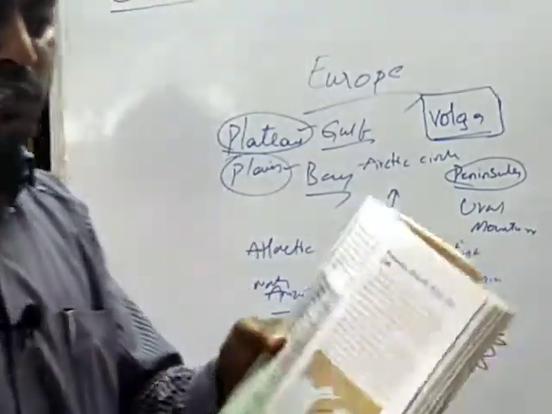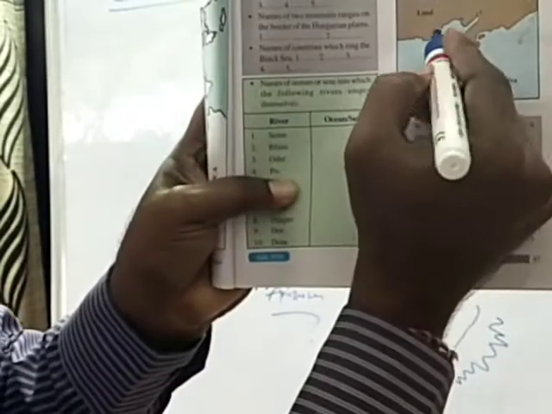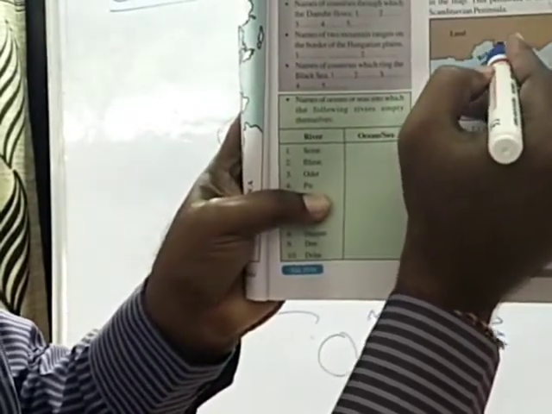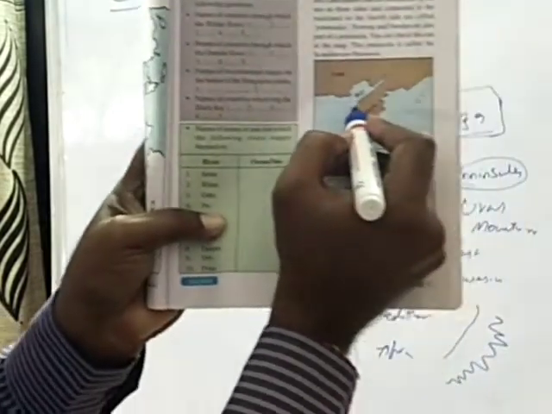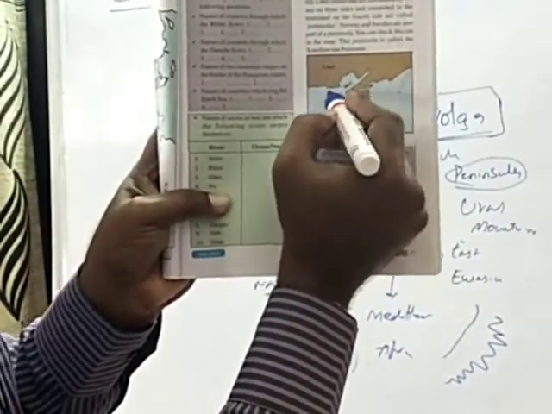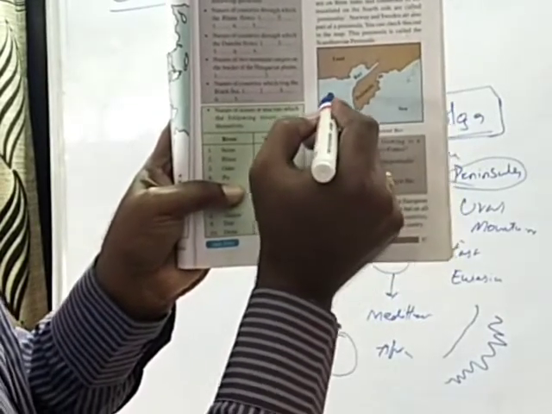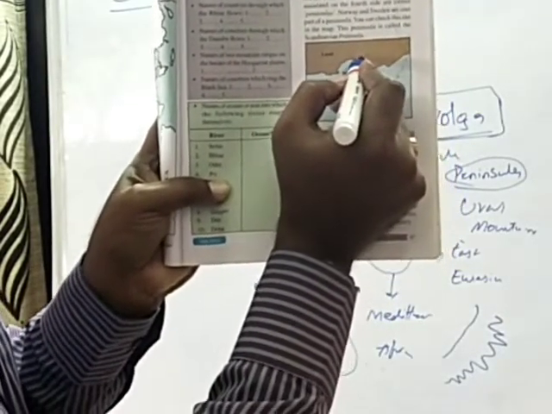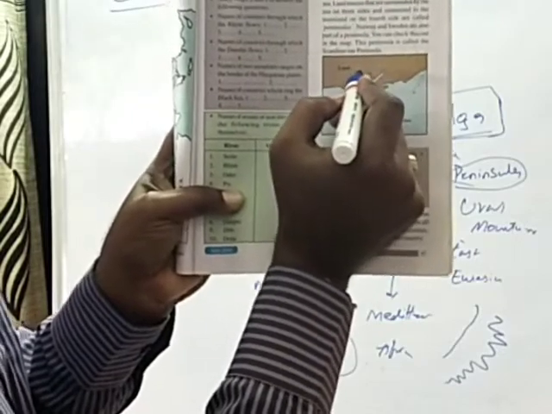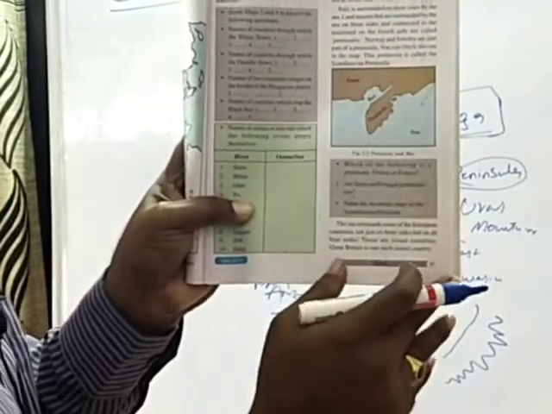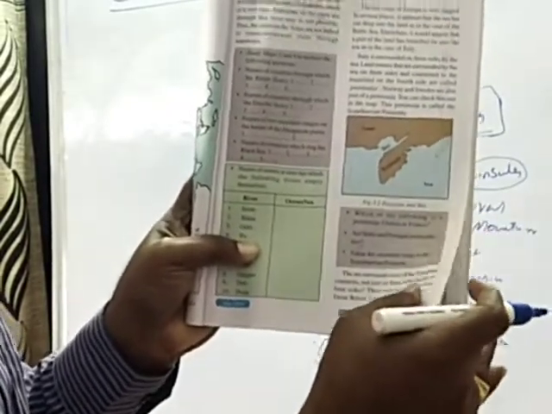So this is a picture, children. Here you can see this is a water inlet into the land, called a bay. You find all this blue color is water, and this is a water inlet into the land. So this is called a bay. You find a very wide inlet into the mouth of the land. That is called a bay.